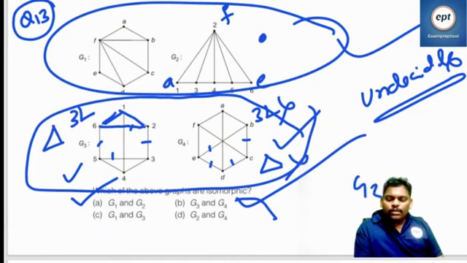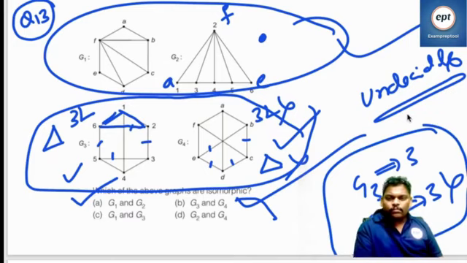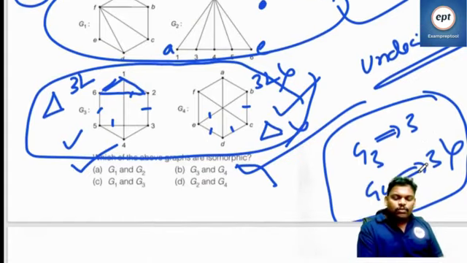So in G3, 3 length cycles are there. In G4, 3 length cycles are not there. Someone is saying 4 length cycles in G1. In G1, 4 length cycles, if you see F to C, C to B, B to A, they are the same. See this one. In G1, take F as the root, the same diagram.